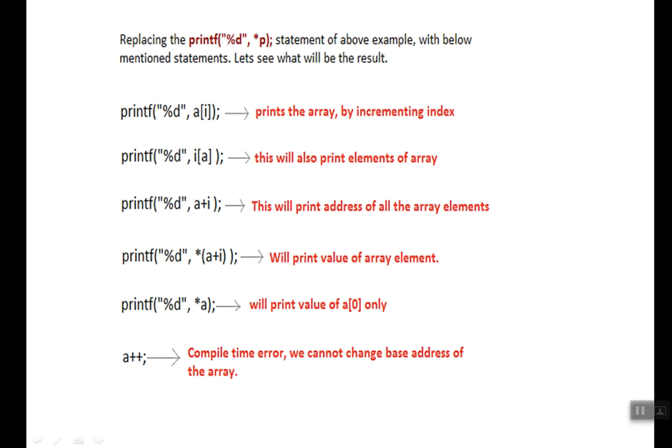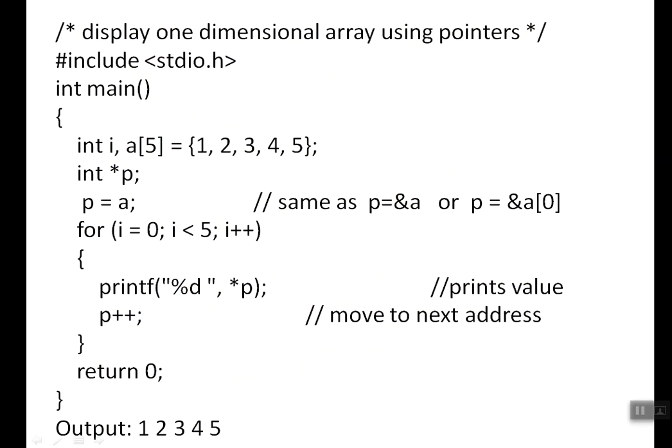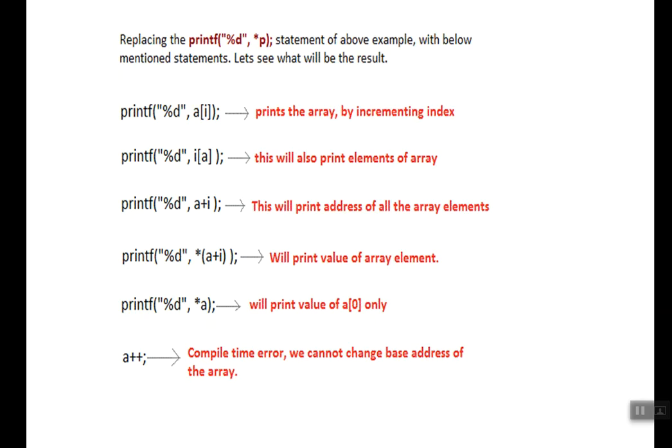If I'm giving a plus 2, a is the starting address plus 1 plus 2, right? So a plus 2 will take this address. How do we access the value from an address? Again we can use a pointer, right? So a plus i will give the address of all the array elements, and star of a plus i means we take the value from that particular address. This is one thing.